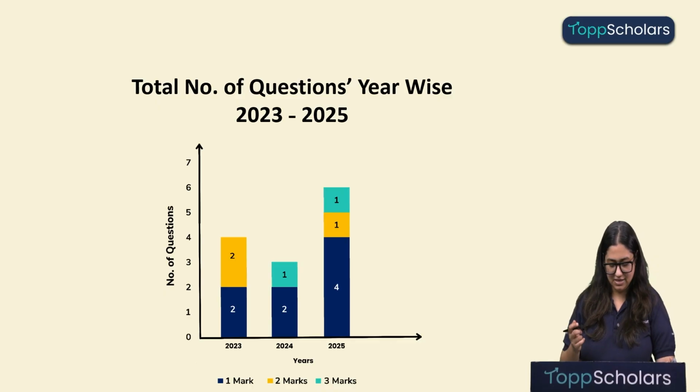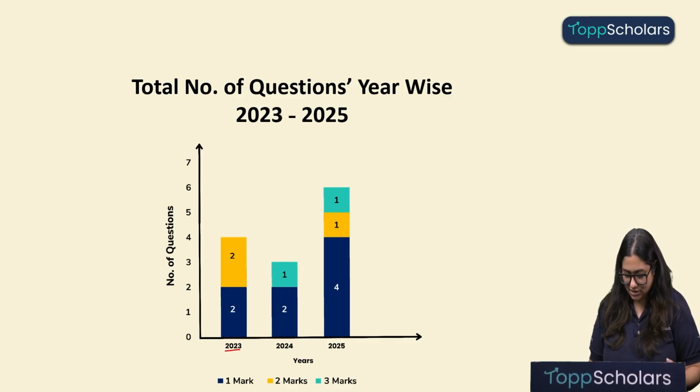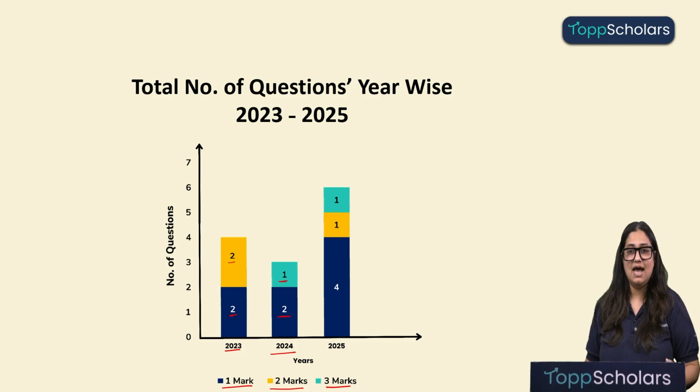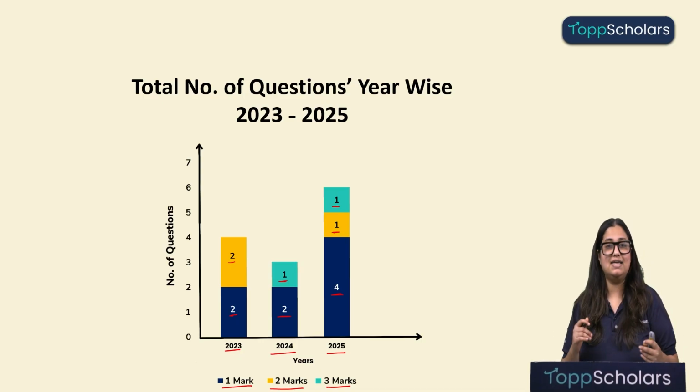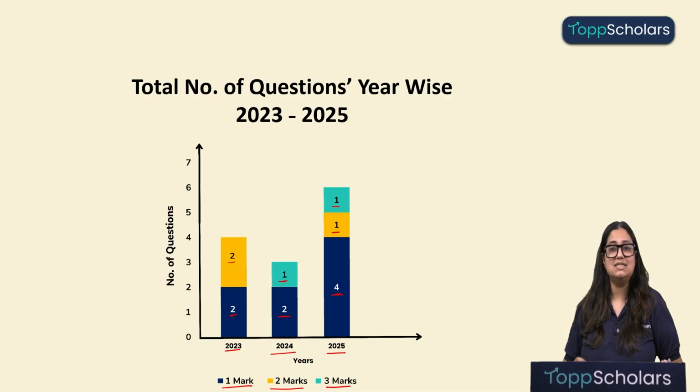So as we can see over here, in year 2023, 2 questions of 1 mark were asked and 2 questions of 2 marks were asked. In year 2024, 2 questions of 1 mark and 1 question of 3 mark was asked. And in year 2025, we had 4 questions of 1 mark each, 1 question of 2 mark and 1 question of 3 marks. Alright, so the highest weightage from this topic was asked in the year 2025.